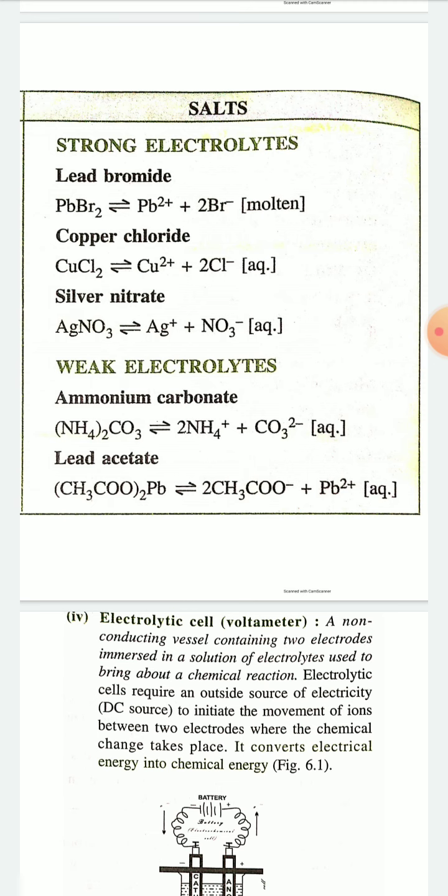And you have to remember the dissociation or ionization of these electrolytes. For example, when PbBr2 dissociates into ions, it produces Pb2 plus and 2Br minus. Similarly, silver nitrate dissociates into Ag plus ion and NO3 minus ion.